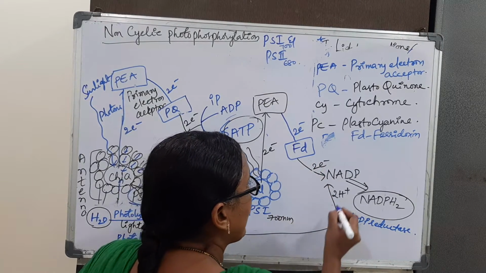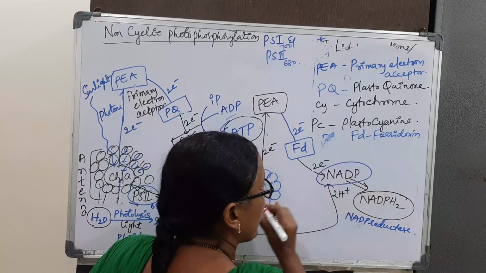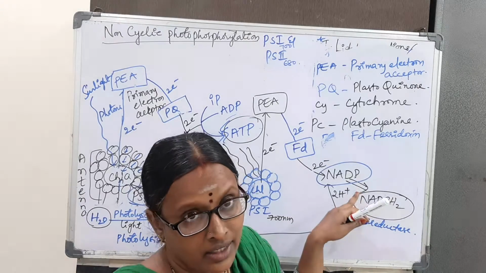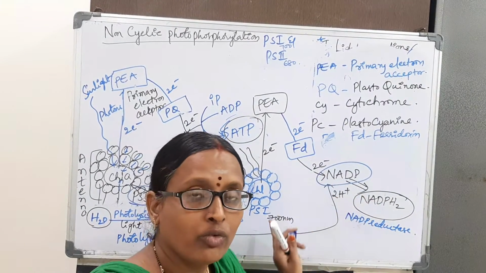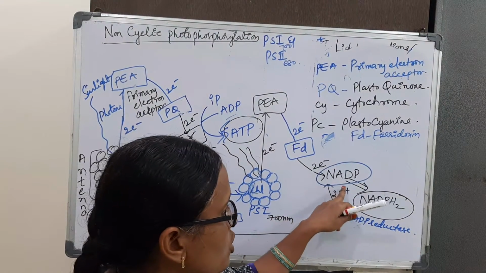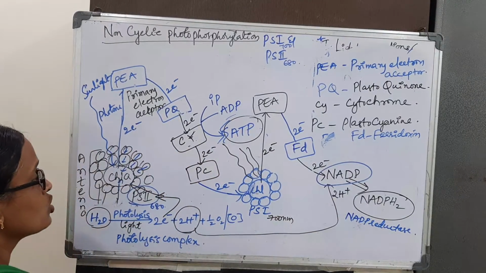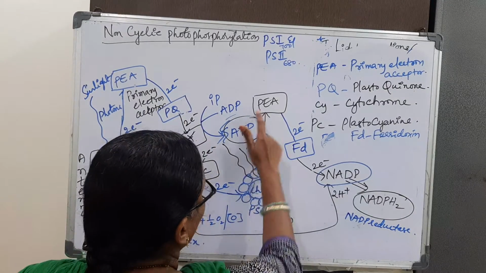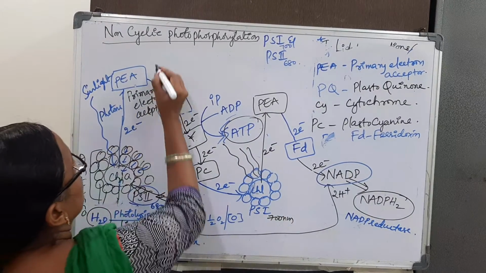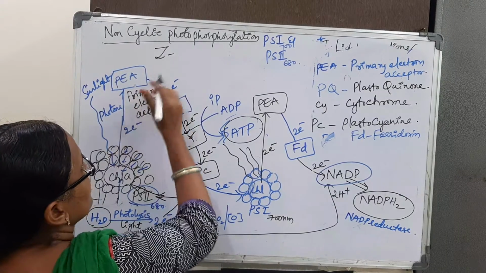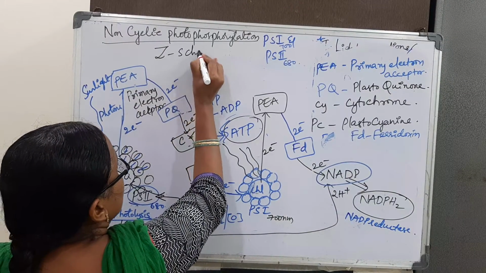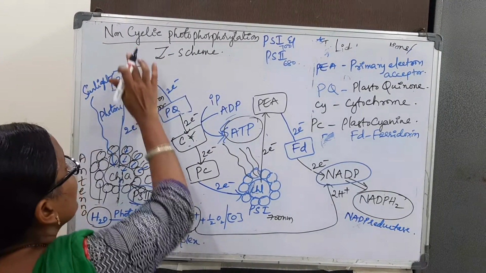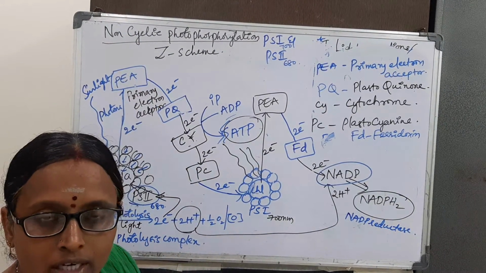So the final electron acceptor in the non-cyclic photophosphorylation is NADP. From photosystem 1 the electrons pass to the NADP. If you see the structure, it resembles the English alphabet Z. So that is the reason it is also known as the Z scheme. And why are we saying it is non-cyclic phosphorylation?